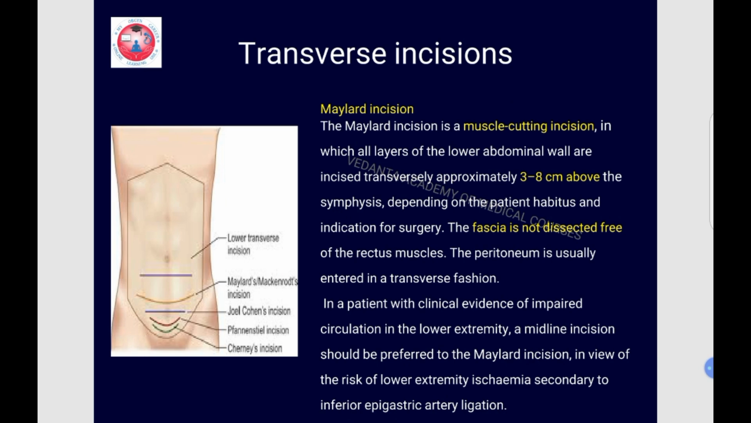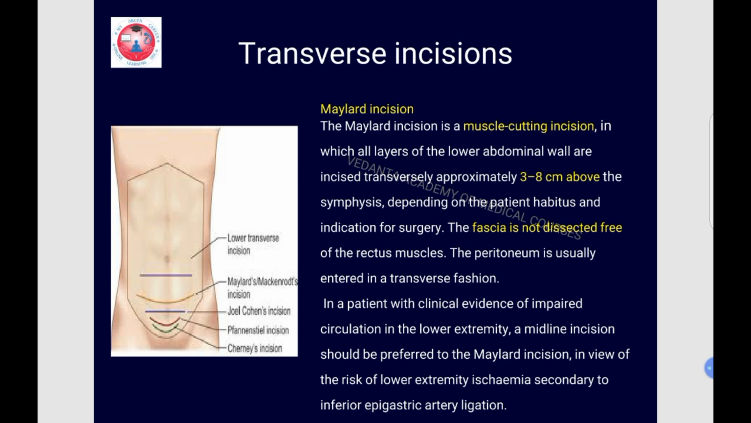Okay. The next transverse incision is a Maylard incision. Maylard incision is a muscle cutting incision. Remember M for M. In Maylard, M muscle is cut. Okay. While in Cherney's, the muscle is transected at the pubic symphysis and it is retracted cephalad. Now this incision involves all layers of the lower abdominal wall being incised transversely approximately 3 to 8 cm above the pubic symphysis, depending upon the patient's habitus and indication of the surgery.